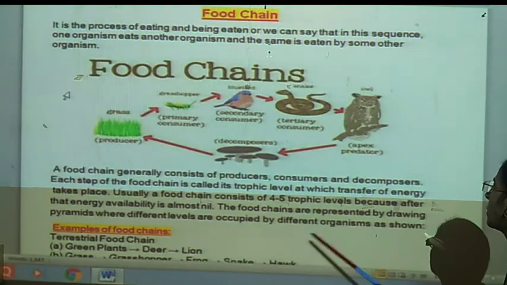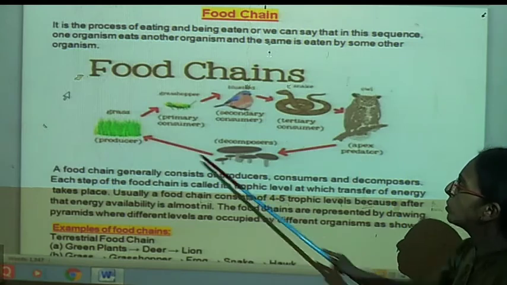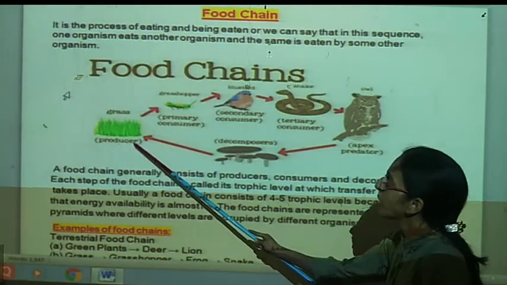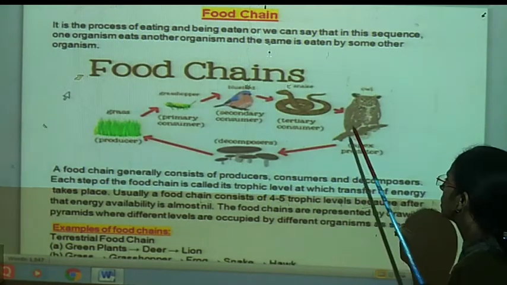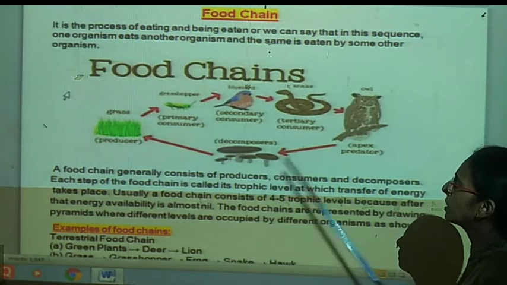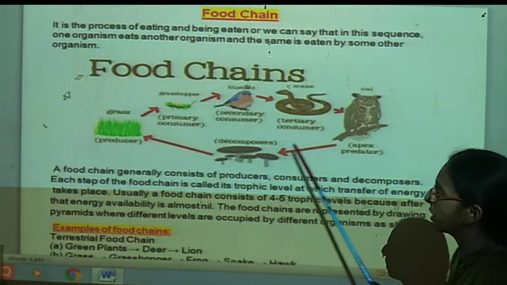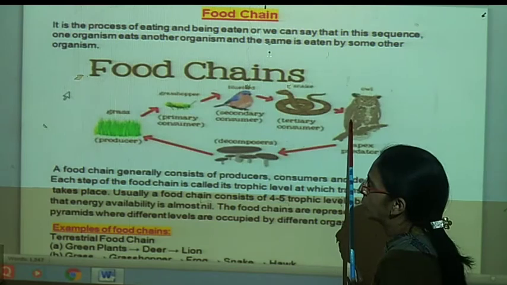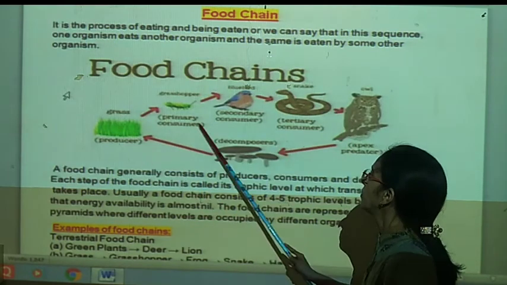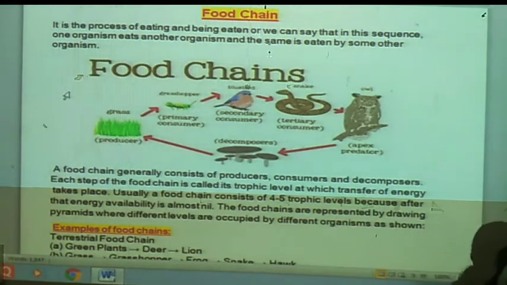Thus we can easily understand that food chains are represented by drawing pyramids where different trophic levels are occupied by different organisms. Every food chain contains 4 to 5 trophic levels: producer, primary consumer, secondary consumer, tertiary consumer, and apex, meaning the top level consumer. Here you can count 1, 2, 3, 4, 5. In some cases you can see a producer, then a primary consumer, then a top level consumer, in 3 steps: producer, primary, secondary, tertiary. Here there are 4 trophic levels. In this way, it contains 4 to 5 trophic levels.